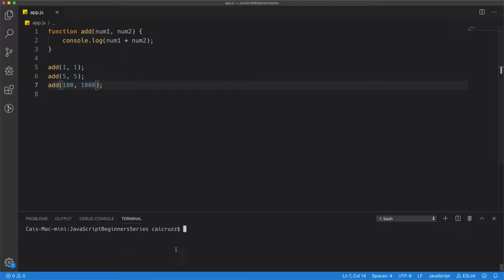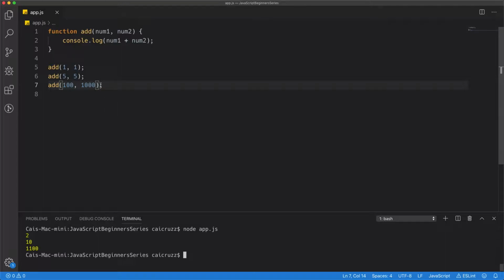And if we execute this code, boom, we get all of our calculations. Of course, the first one results in 2, the second one's 10, the third one is 1,100. So this is the power, guys, of functions. That's the way you use functions to package up code and just reuse it all across your app.